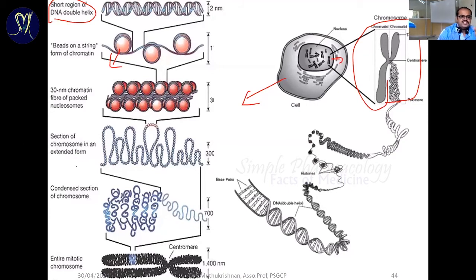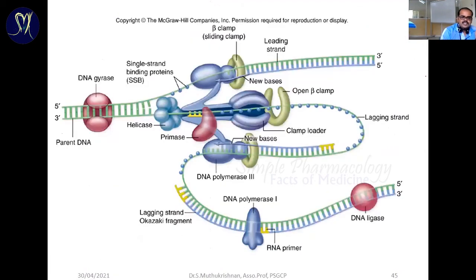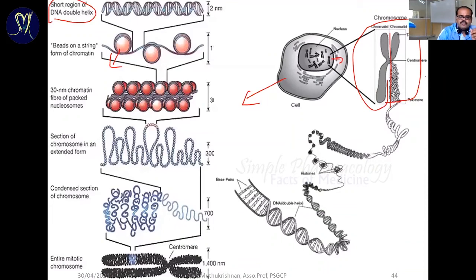Then it's going to arrange in the extended form, then finally it's condensed into a single chromosome. So this is a single chromosome. During cell replication it is going to multiply. This is the scenario. So now we want to know how exactly the DNA is going to replicate.